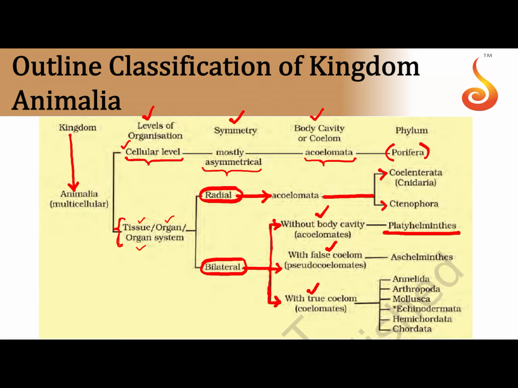The phylum that is coming under a bilateral symmetrical group which has no coelom or acoelomate condition is Platyhelminthes. Bilateral symmetrical group with pseudocoelomates are Aschelminthes, and bilateral symmetrical group with coelomate include all the phyla starting from Annelida onwards up to the phyla to which we belong, that is phylum Chordata.